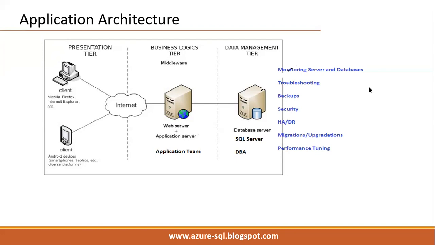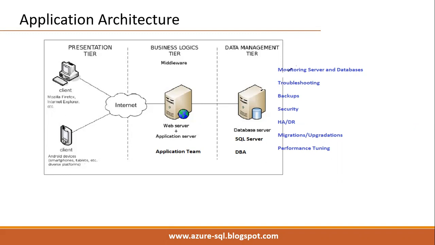Just remember, we have to take care that there should be no performance issues, no connectivity issues, and no downtime issues. We have to check that all the backups are working fine or not. We have to take care of the security of our databases and servers. We have to work with high availability features, like log shipping, mirroring, and Always On. We also work with migrations, upgrades, and performance tuning.